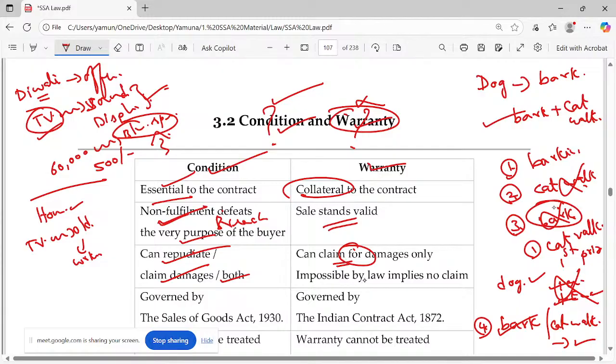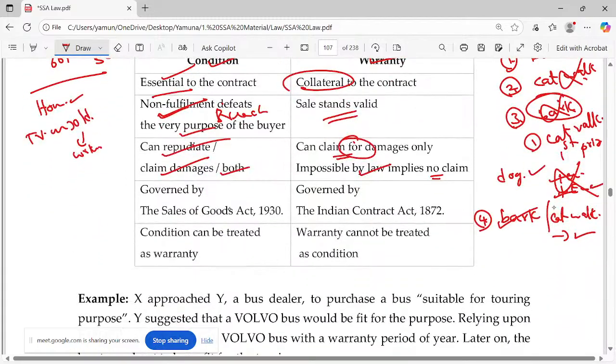Okay. So it's not that by law you cannot do anything. Which act is governing this? This is governed by the Sale of Goods Act. Yeah, beautiful point. When you talk about a condition, you are talking about the goods, why you are buying the goods, so it's covered under the Sale of Goods Act. Whereas if you talk about warranty, it's covered under the Indian Contract Act. Condition can be treated as warranty, yes, it's your wish.